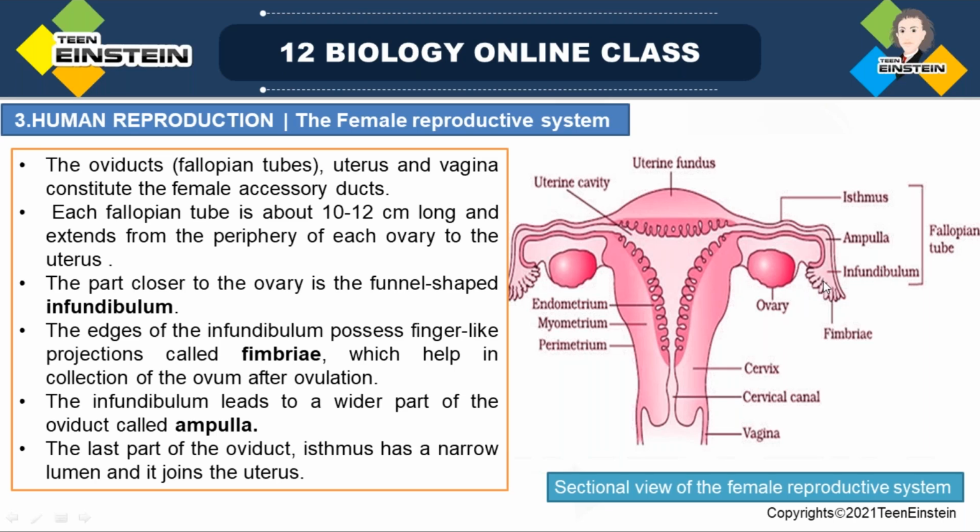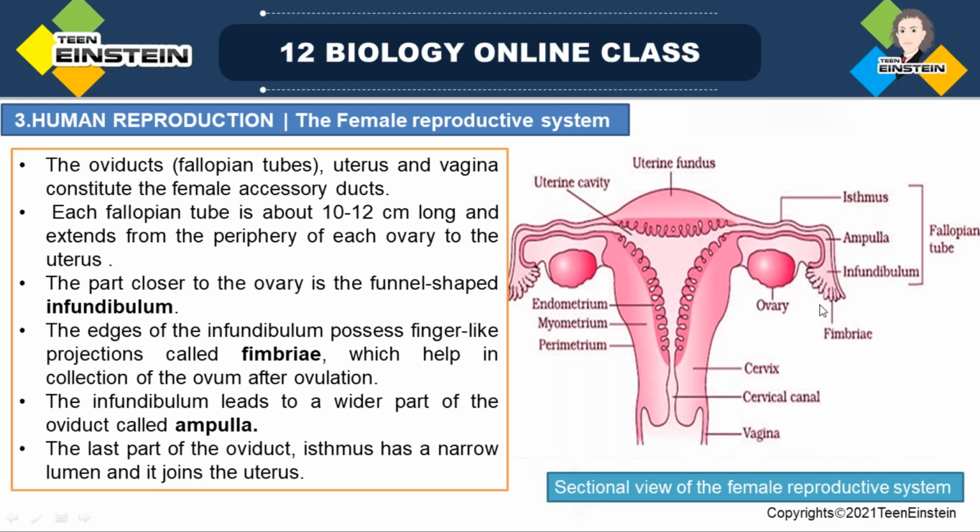It is almost funnel shaped. You can see here it is almost like a funnel. At the edge of this infundibulum, you can see some finger-like projections here, right? So these are the finger-like projections. They are called fimbriae. The finger-like structures at the edge of the infundibulum are called fimbriae.